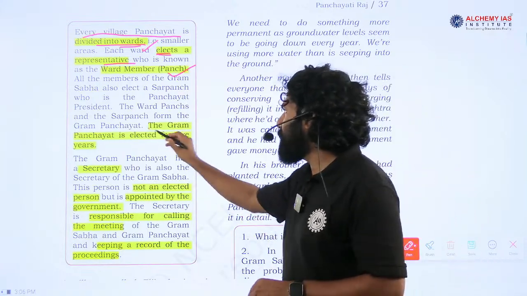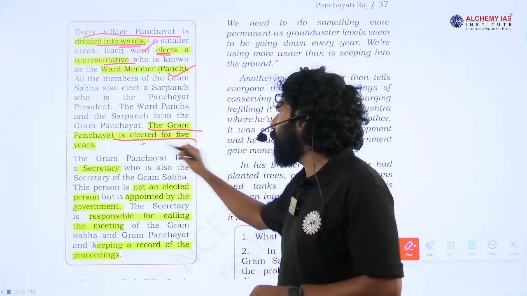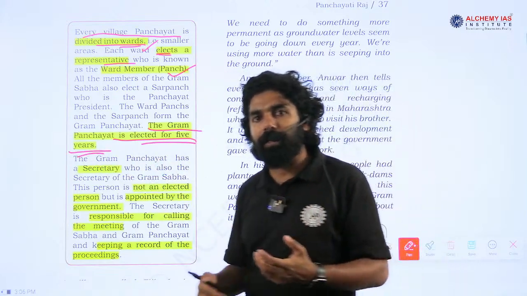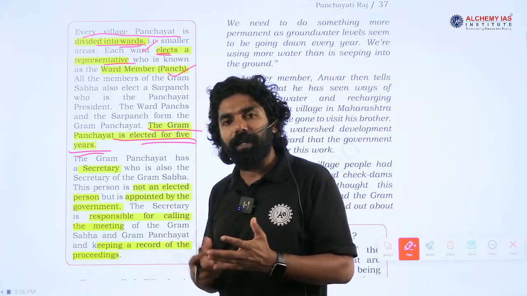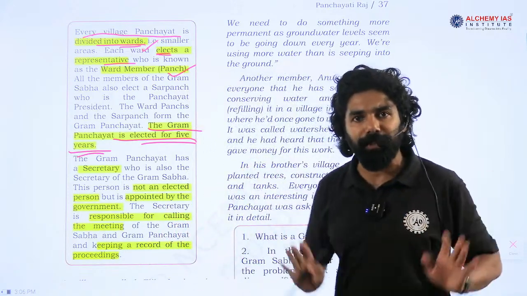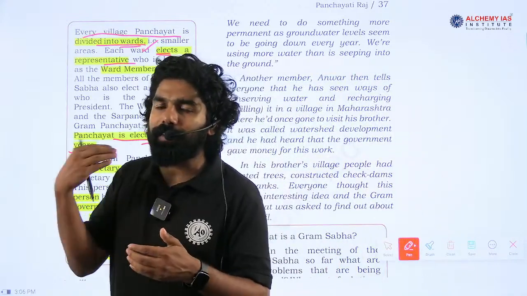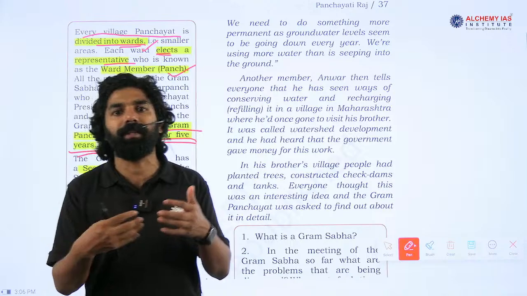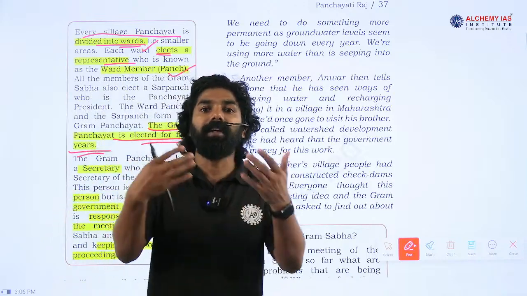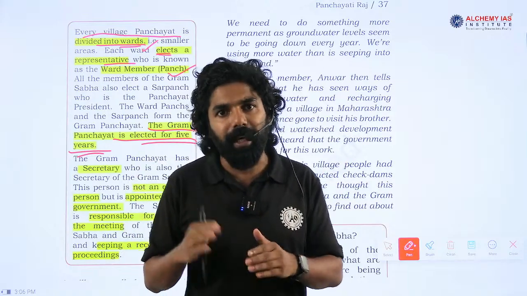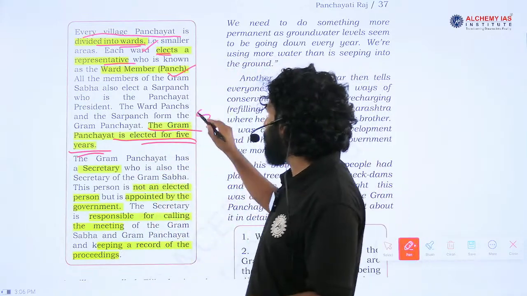So Gram Panchayat in India is elected for a 5-year term. For example, the tenure of the Lok Sabha is also 5 years, and the tenure of the state legislative assembly is also 5 years. Usually the government at the central level is formed from the Lok Sabha, and at the state level the government is formed from the state legislative assembly, and their tenure is also usually 5 years.